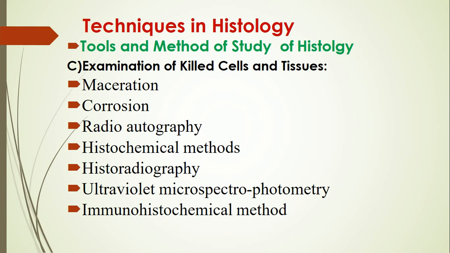Next, immunohistochemical method. In this method, antigen or foreign body or antibody reaction is carried out in presence of fluorescent dye, and it is useful for identifying some substances in the cells.